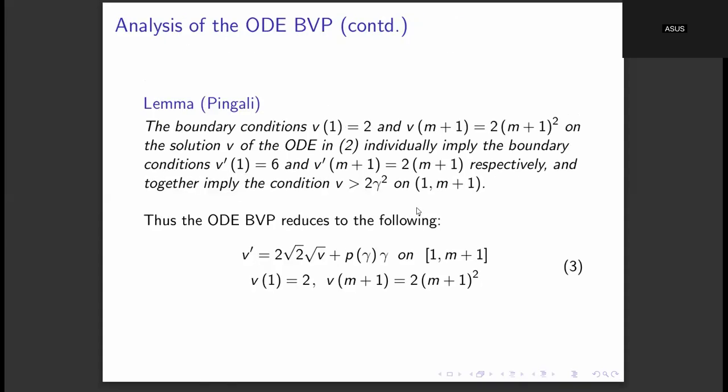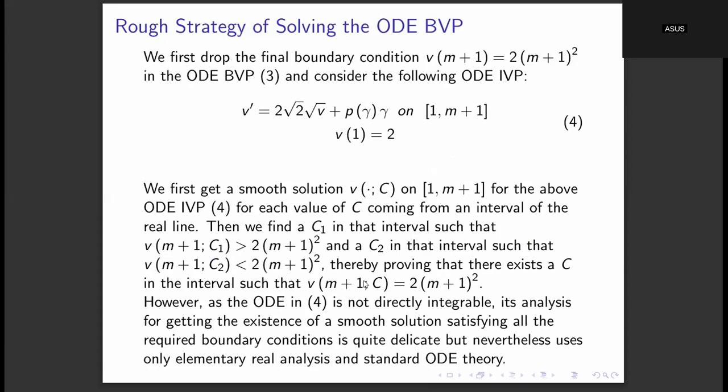So what we do is that in this boundary value problem, we simply drop the final boundary condition, namely the one at m plus 1, and we only consider the initial value problem. So then this is the ODE initial value problem. Then by Picard's existence and uniqueness theorem, every initial value problem, if the RHS is Lipschitz, will have a solution locally in a neighborhood of 1. So by using Picard's existence and uniqueness theorem, we can then check that.